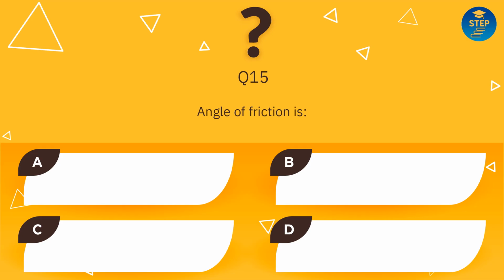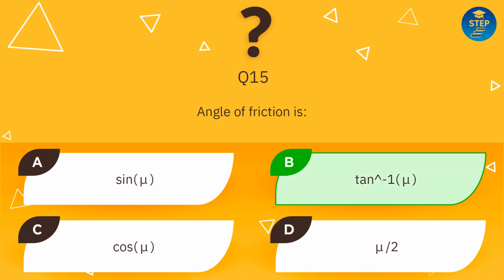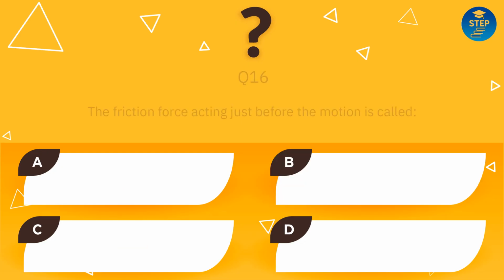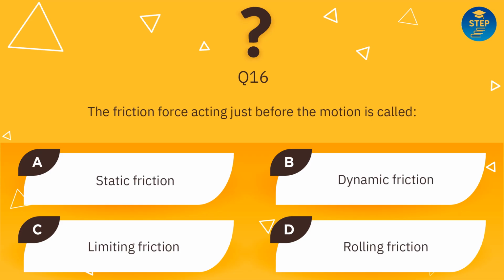Angle of friction is: sine mu, inverse tangent of mu, cosine mu, mu divided by 2. Answer is inverse tangent of mu. The friction force acting just before the motion is called: static friction, dynamic friction, limiting friction, rolling friction. Answer is limiting friction.